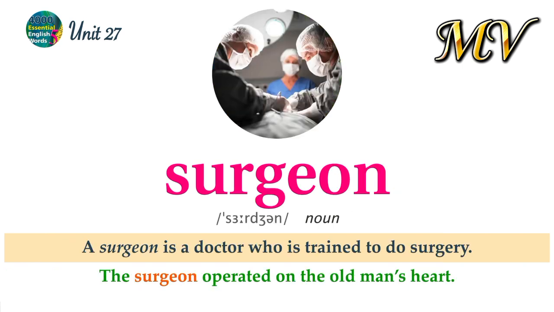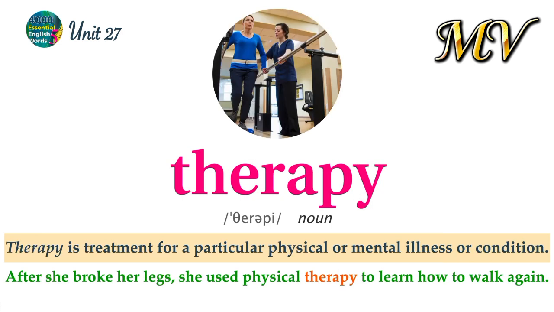Surgeon. A surgeon is a doctor who is trained to do surgery. The surgeon operated on the old man's heart. Therapy. Therapy is treatment for a particular physical or mental illness or condition. After she broke her legs, she used physical therapy to learn how to walk again.